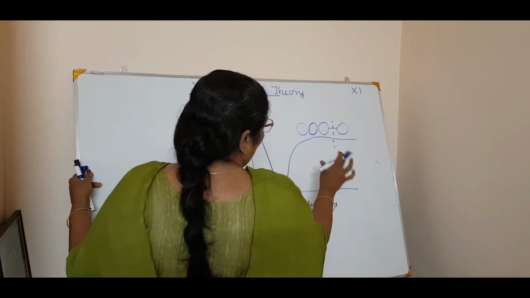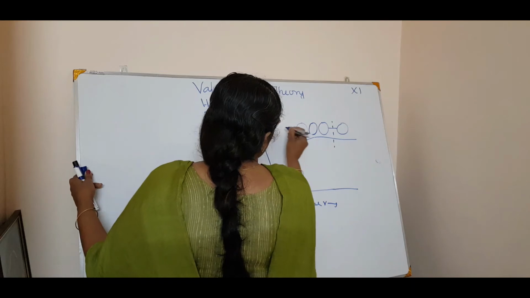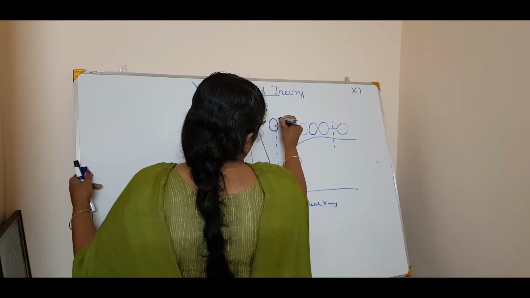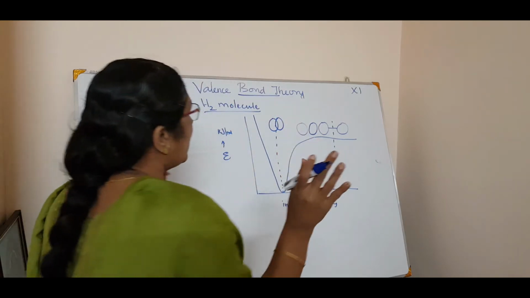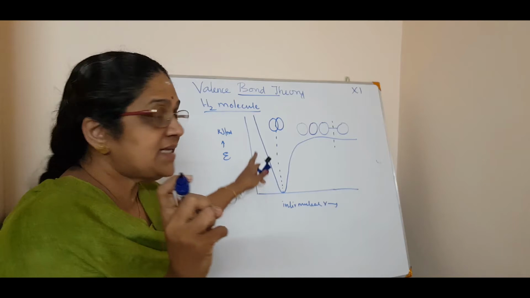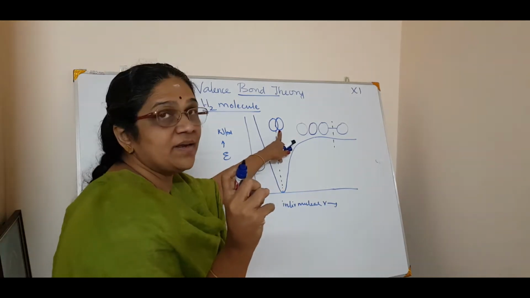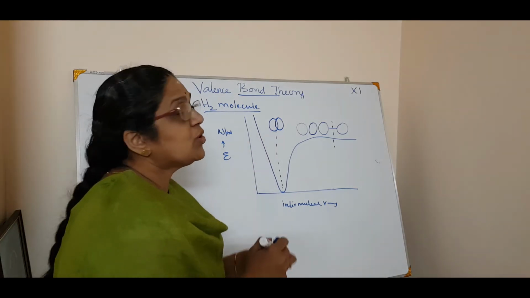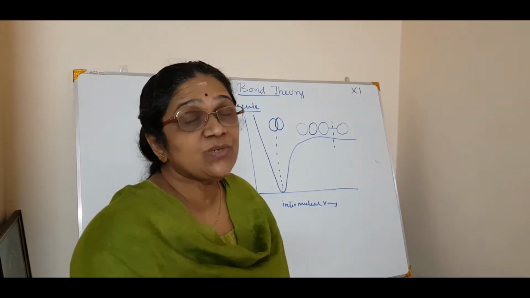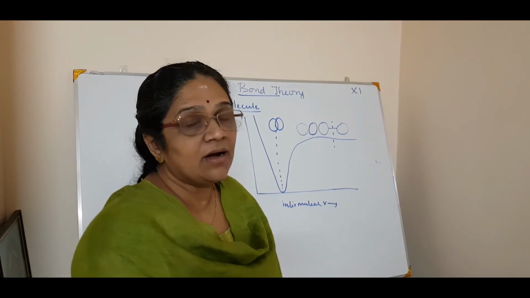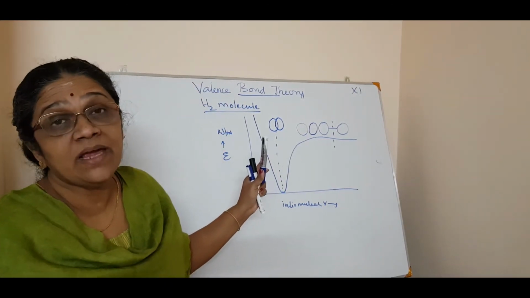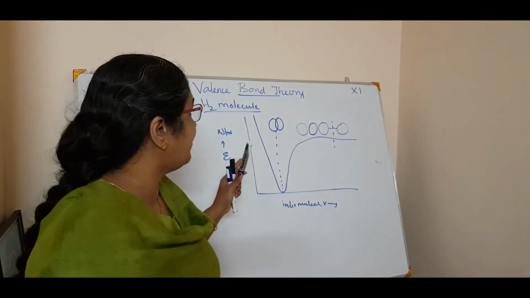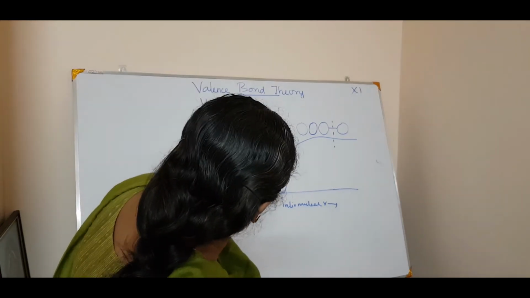So here also the bonding does not happen. But here, at this position, the two atoms come closer, and the covalent bond is happening. See, here the covalent bond is happening. That means the two atoms come closer to each other, in which, what is the criteria? Here the repulsive force will be equal to the attractive force. So the repulsive force becomes equal to the attractive force.